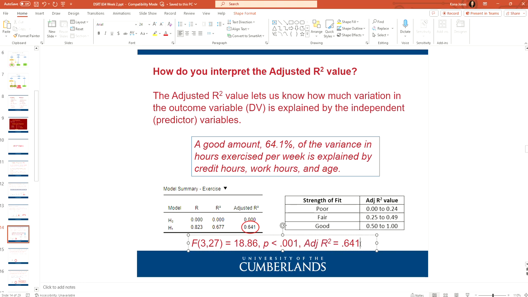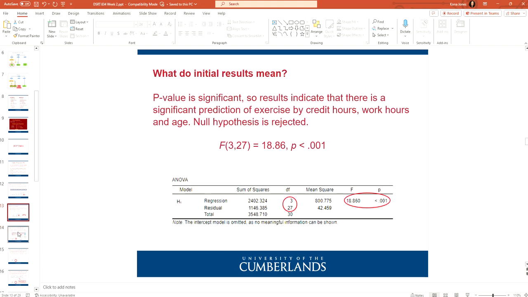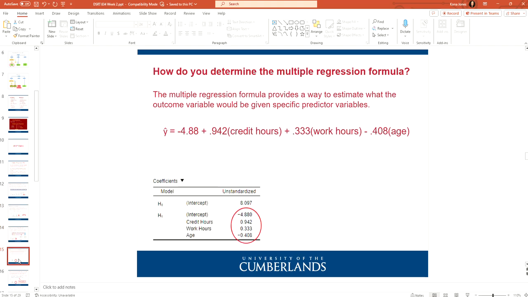And so then you would put a period, and then you would normally put this sentence. And don't worry, we're going to show how to correctly write it up and all of that information. So after this, what is next? Let's see, we covered that. Oh, so how do we determine the multiple regression formula?